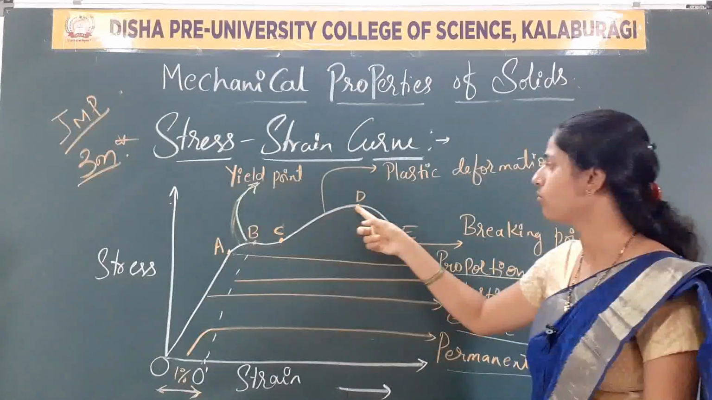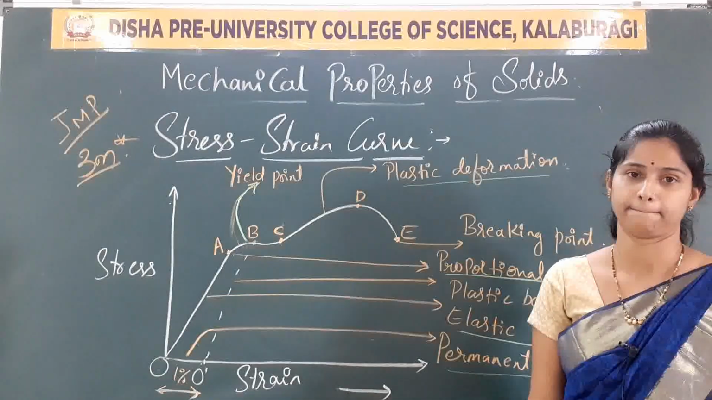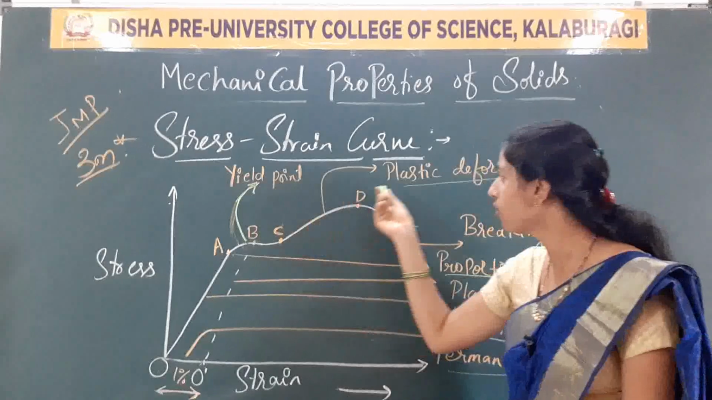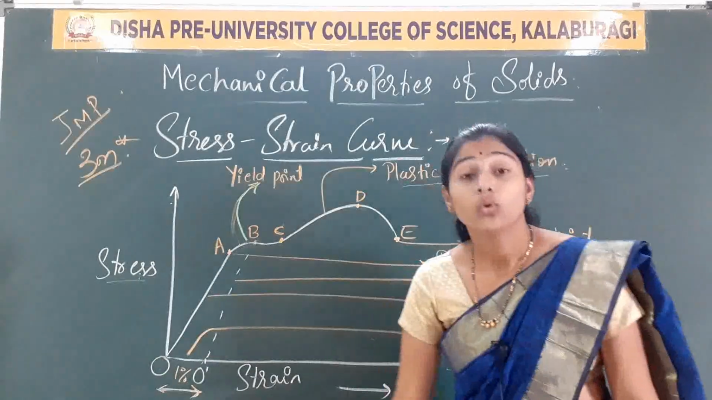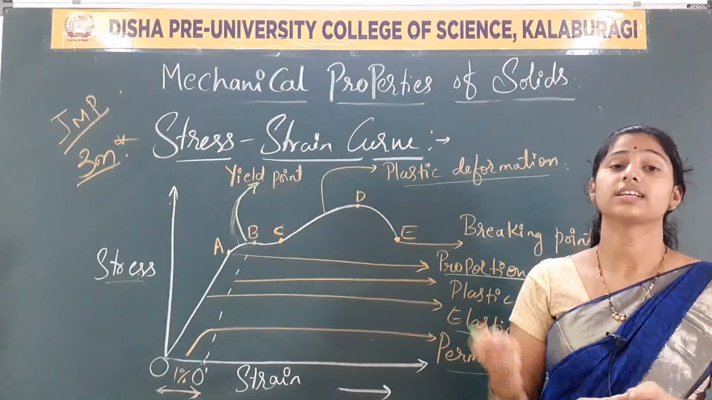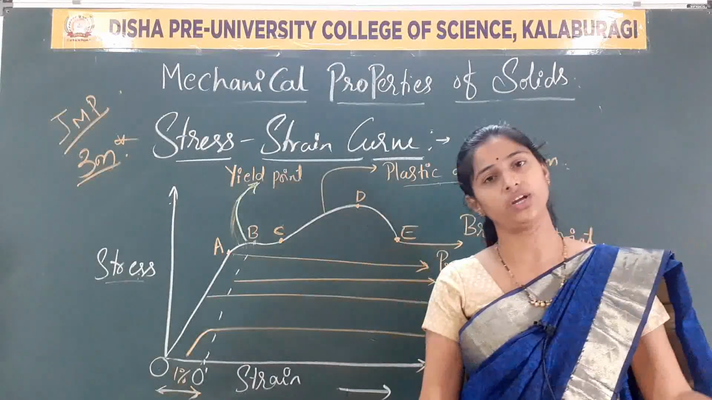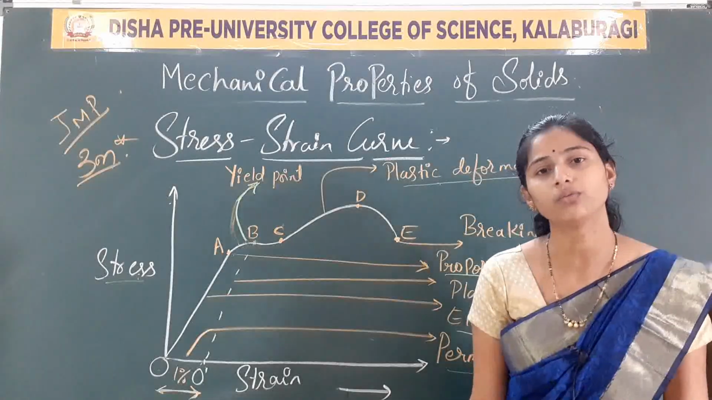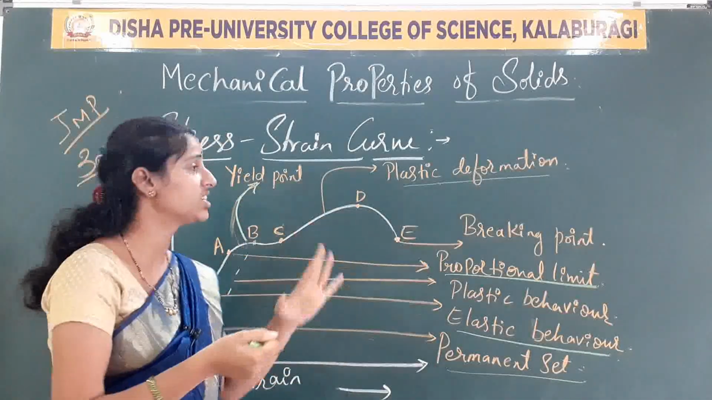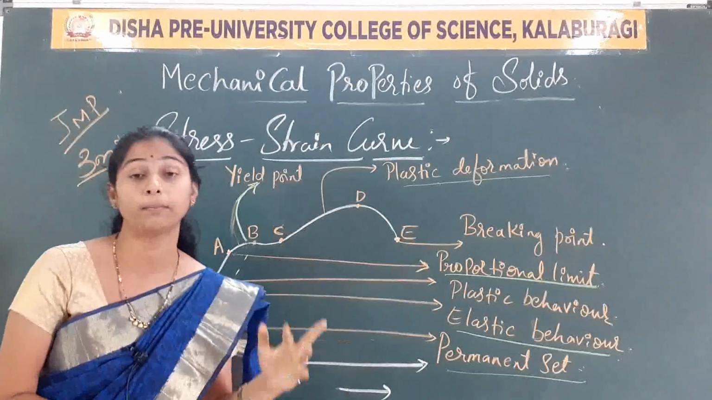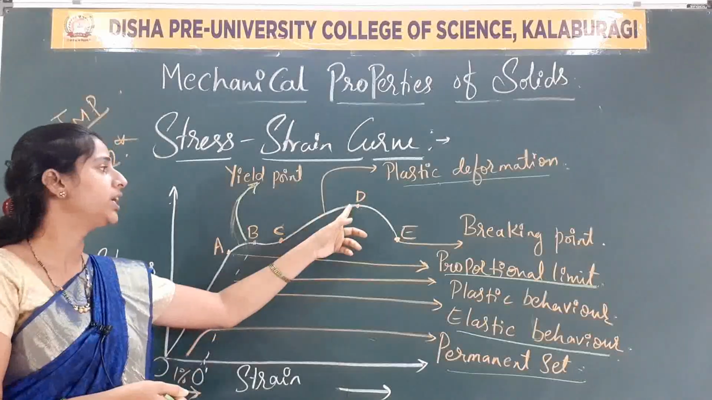In the region C to D, what happens? Only plastic deformation happens. Because of the large plastic deformation, there is no need to describe the stress property, that is, the load, which is an external force. Only plastic deformation will happen. Plastic deformation is nothing but what? The body cannot regain its original shape; it will not retrace its path back. So that is the plastic deformation in the region C to D.